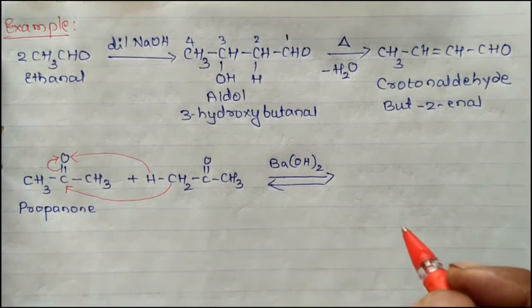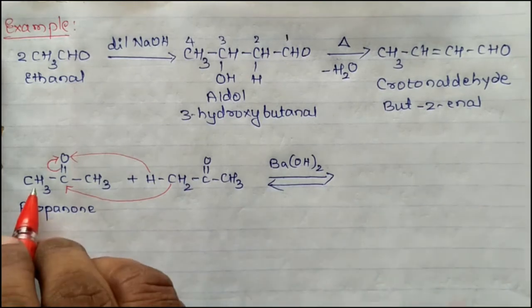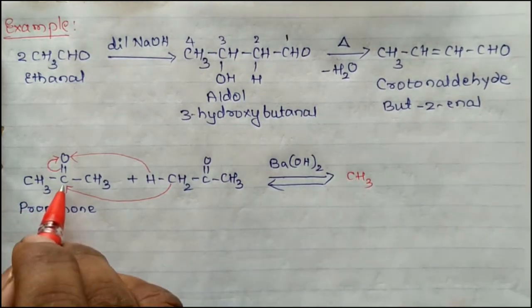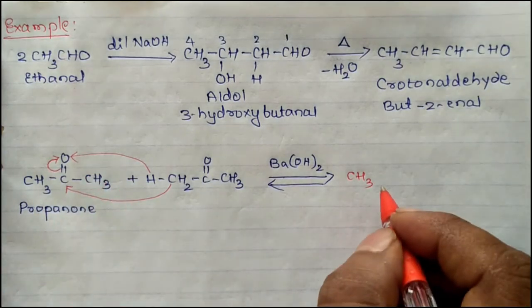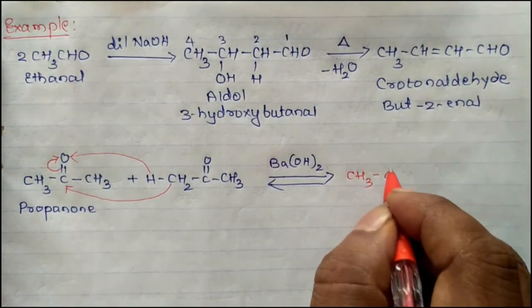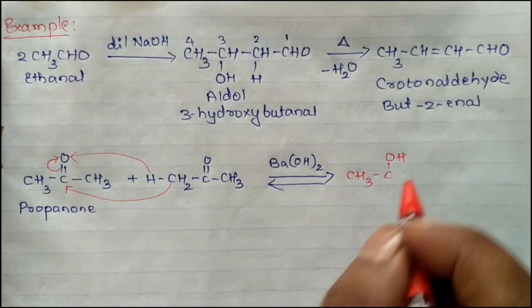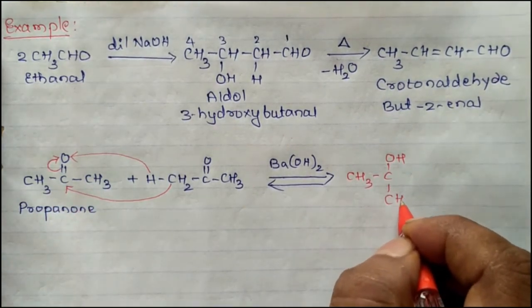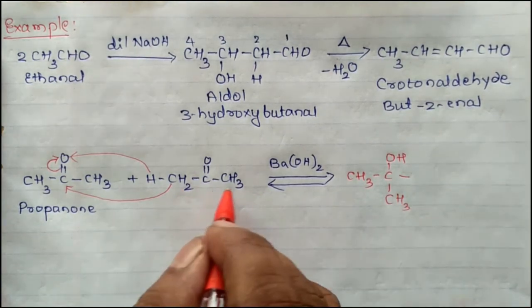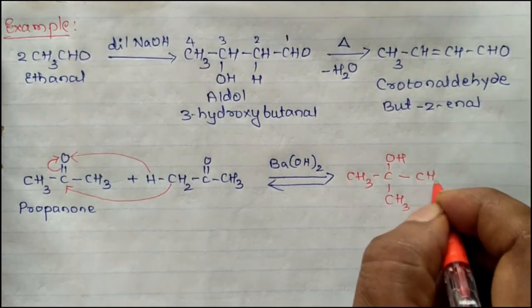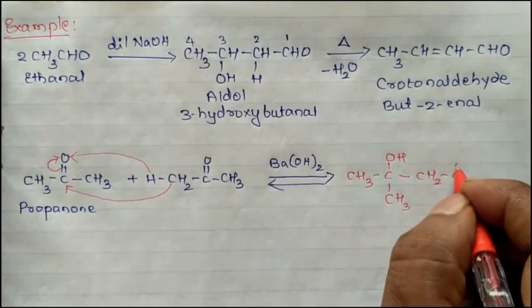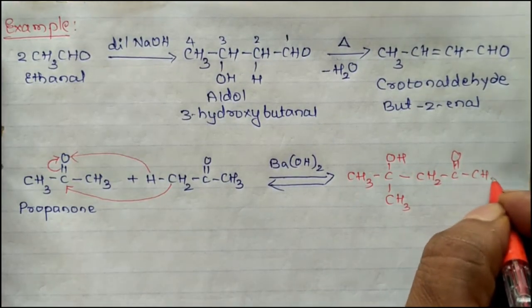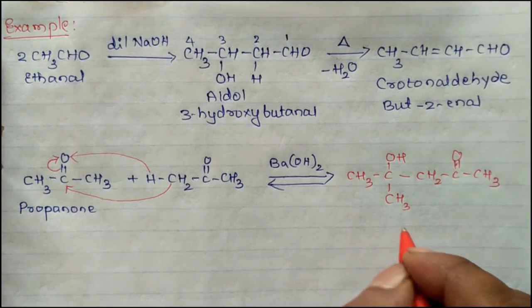So you are going to get a ketol: CH3COH(CH3)CH2COCH3. This is the ketol.